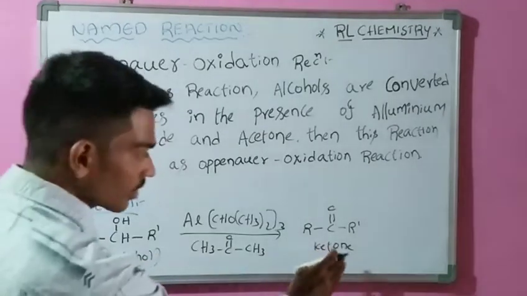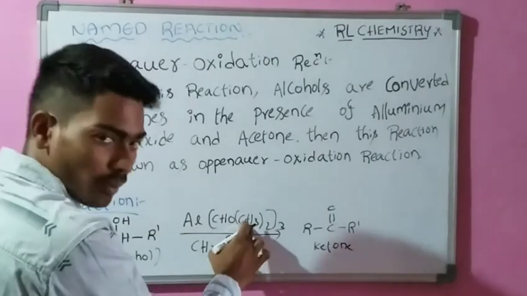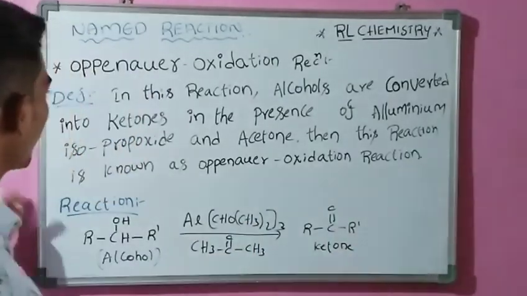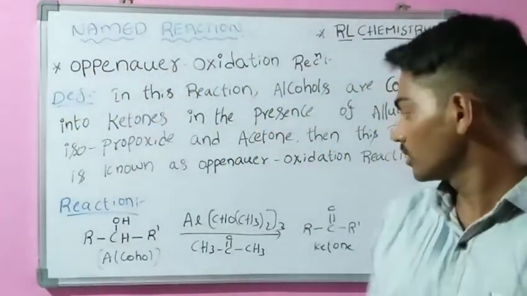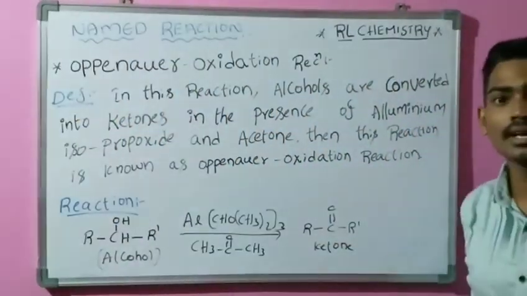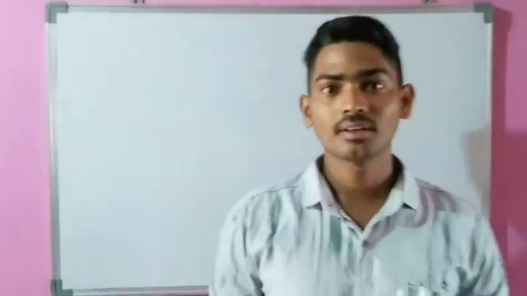Alcohols are converted into ketones in the presence of aluminum isopropoxide and acetone. This reaction is known as the Oppenauer oxidation reaction. This is the definition and this is the reaction. Please note down this definition and reaction. Now coming to the mechanism of the Oppenauer oxidation reaction.